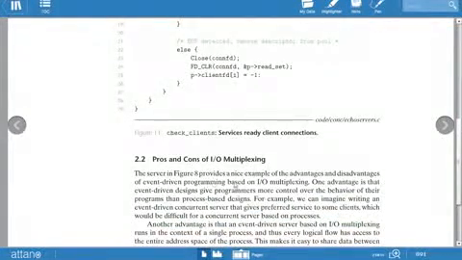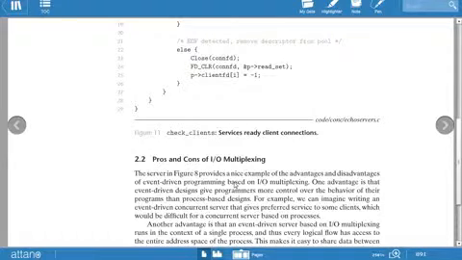The server in figure 8 provides a nice example of the advantages and the disadvantages of event-driven programming based on input-output multiplexing. Now, one advantage is that event-driven designs give the programmer more control over the behavior of their programs than process-based design. This is the main advantage.